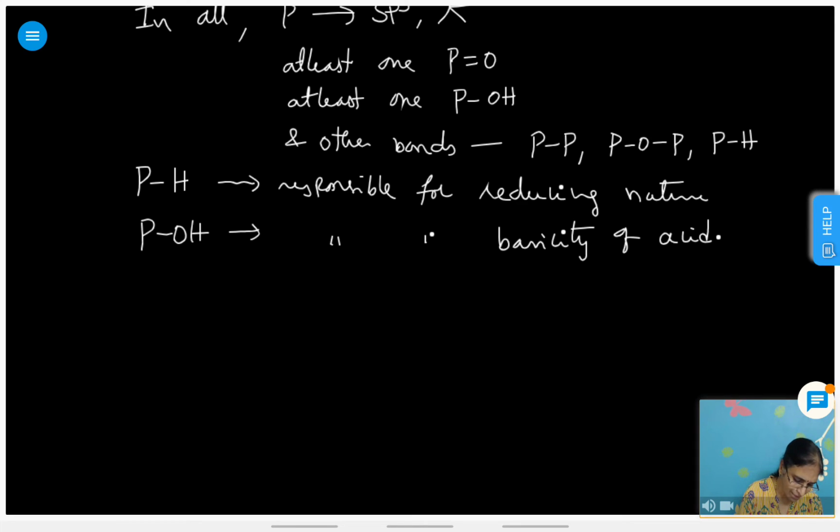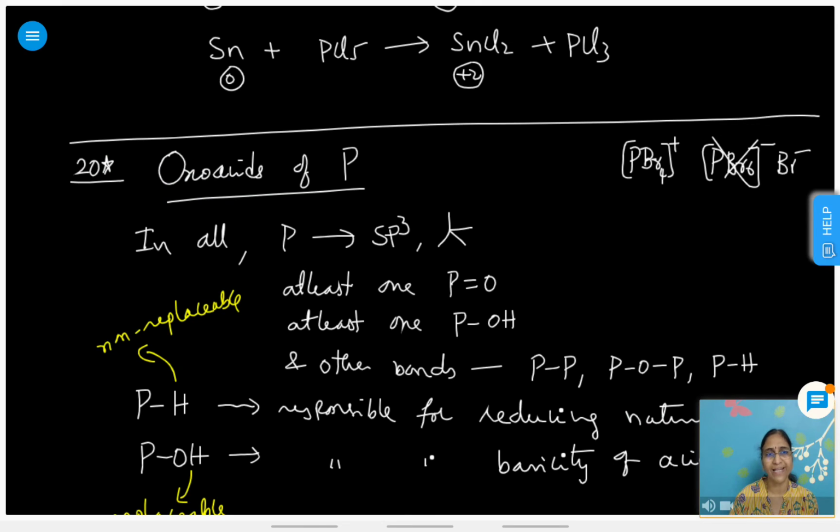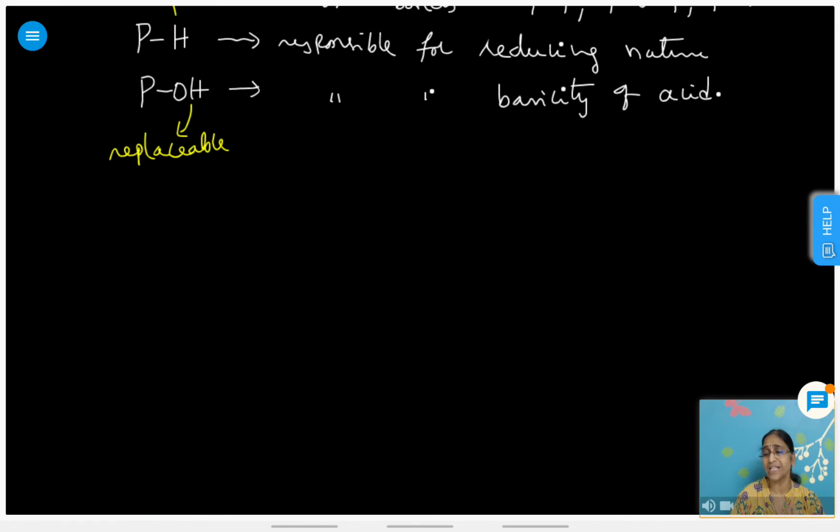These hydrogens are non-replaceable, and these hydrogens are replaceable hydrogens. Yeah, dibasic, tribasic, like basicity of acid. Hope you are clear with this. These are the common points which are applicable for all wherever we need. Just you can very easily write the structures and all.